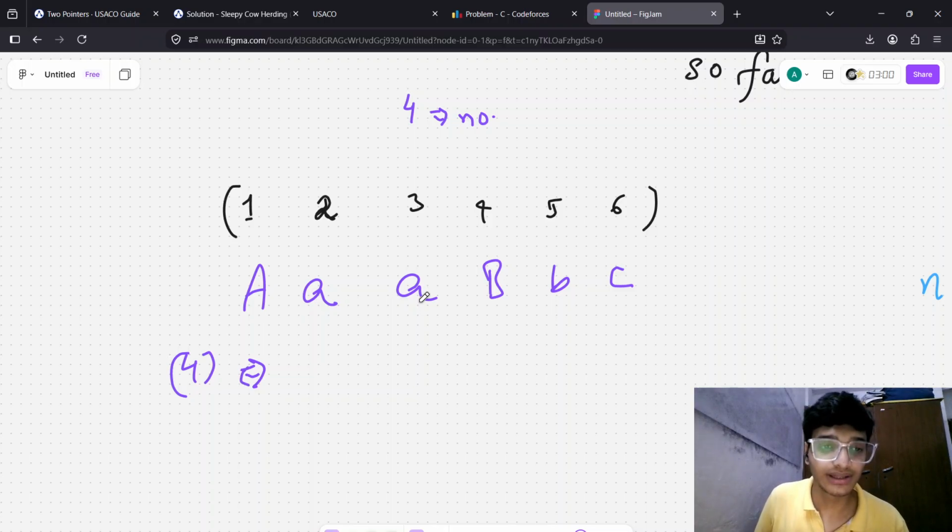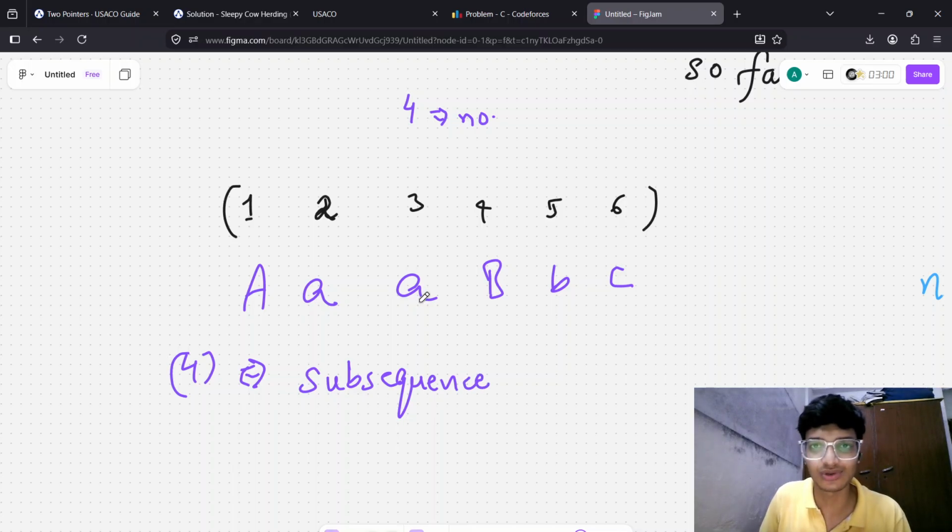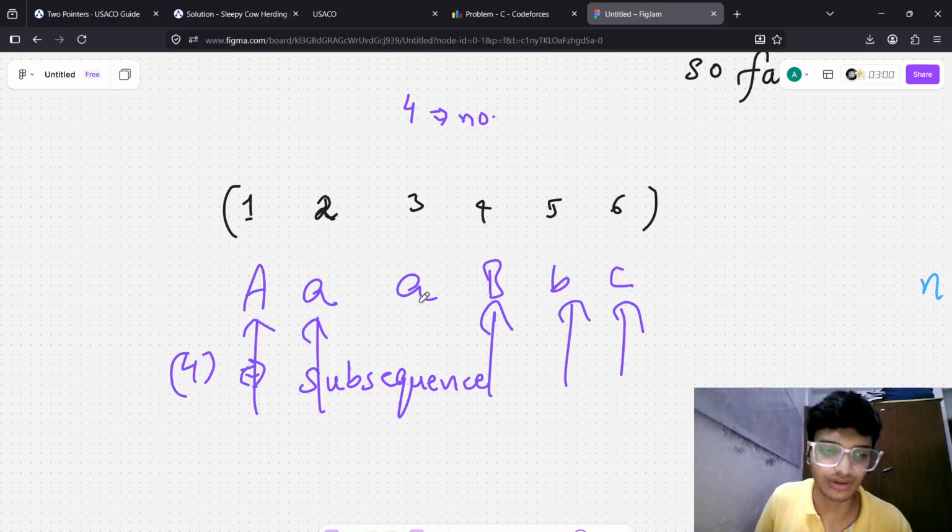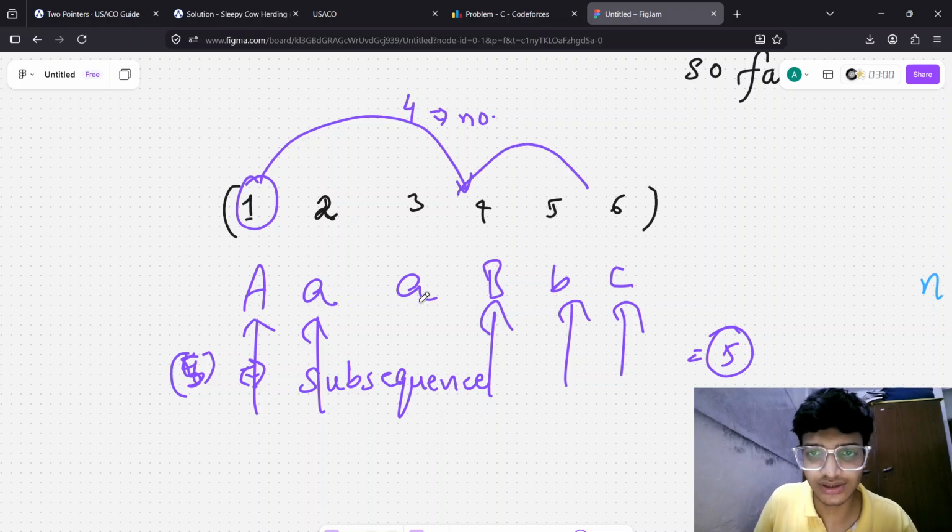You may think of it in a subsequence way. I know that because I thought in that way. So you may think of choosing this one, then this one, then this one, then this one. Sorry, it's maybe five. So five would be the answer. But the thing is that he cannot choose like that. If he is at the first flat, then he cannot jump to the fourth flat or directly to the sixth flat. He has to move to consecutive flats. That is a subarray, I say so.